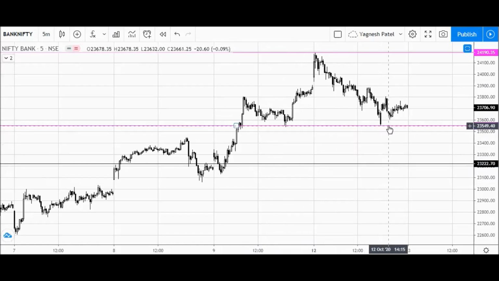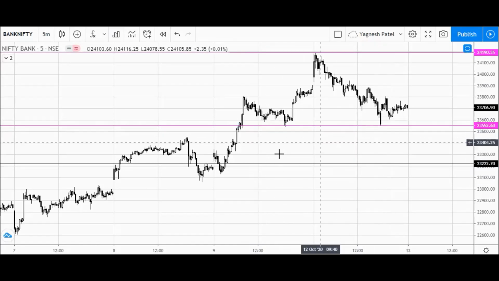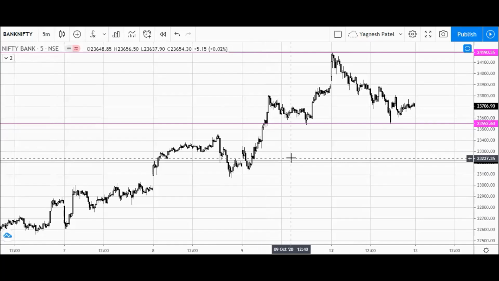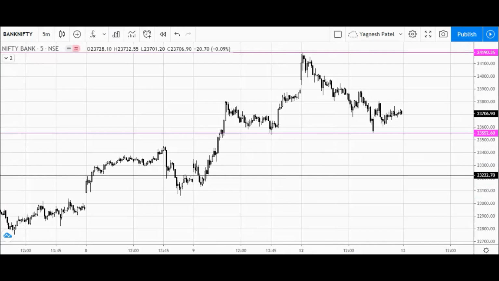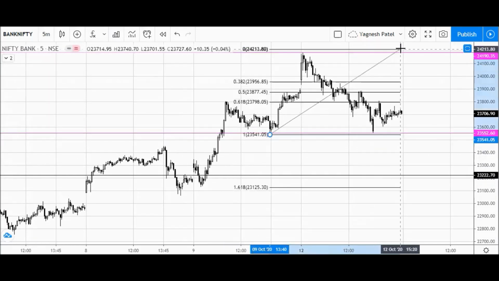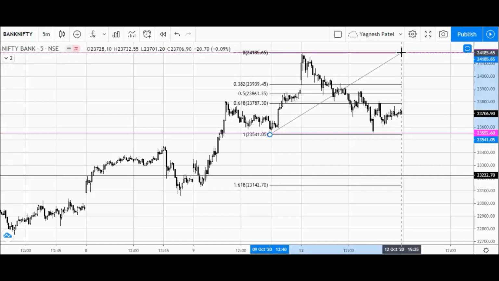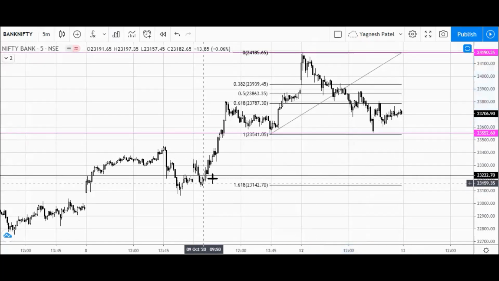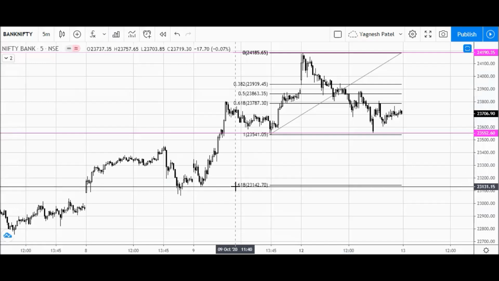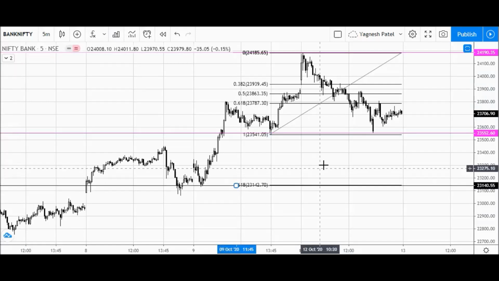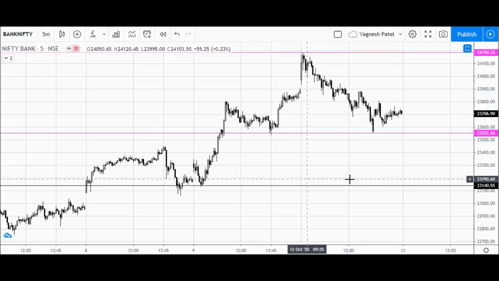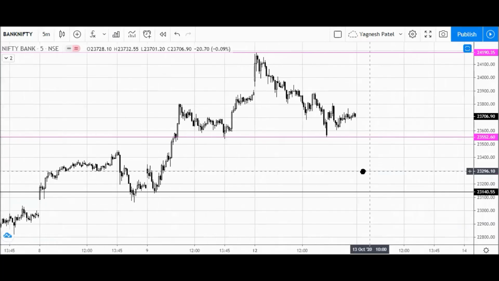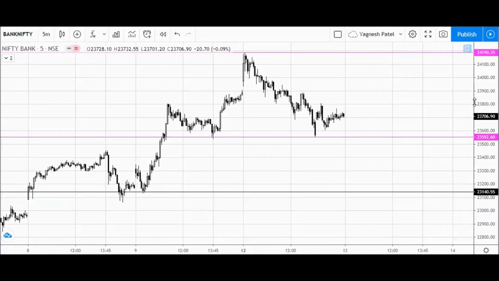So this area of low is the support zone, and I can say the proper support for Bank Nifty. So let's take one simple retracement from this low to this high, which is also near this swing low 161%, around 23,150. This could be a possible good area of support for Bank Nifty for tomorrow's trading session.